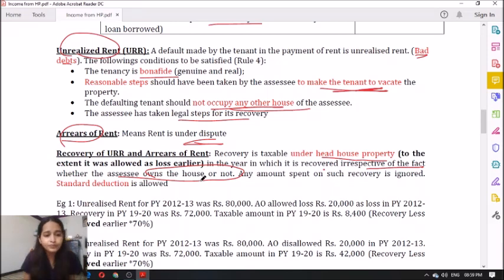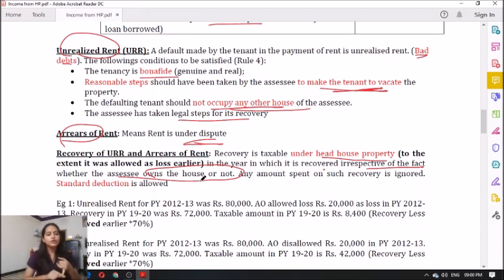For example, let us say X is an assessee and he had an unrealized rent of rupees 30,000 pertaining to previous year 17-18. Now coming to 19-20, the assessee has sold the house. He is not the owner of the house, and in 19-20 he is recovering that 30,000. In such a case, is that 30,000 taxable? That is the first question. Second, if it is taxable, under which head? Because the assessee has already sold that property.